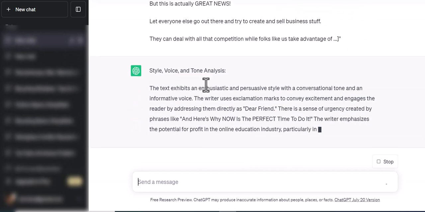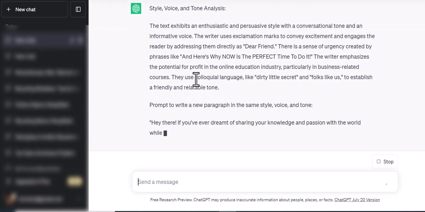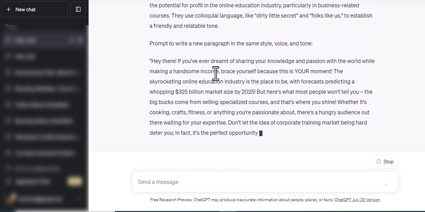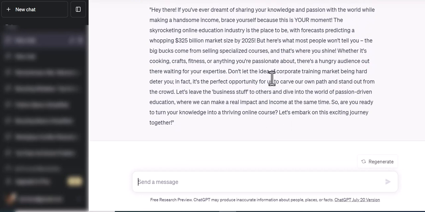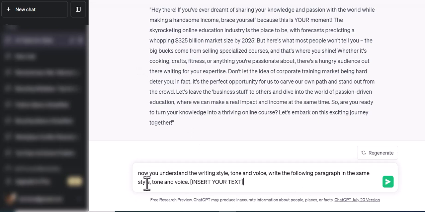Now it is the style, voice, and tone analysis. Now it is analyzing and all that. Now the prompt to write a new paragraph in the same style, and the paragraph I used before, ChatGPT is using the same paragraph but writing it in a new tone, guys, new style. So what we can do here, we can add a new paragraph which will be a follow-up paragraph into that. Now you understand the writing style, tone, and voice. Write the following paragraph in the same style, tone, and voice. Insert your text right here.